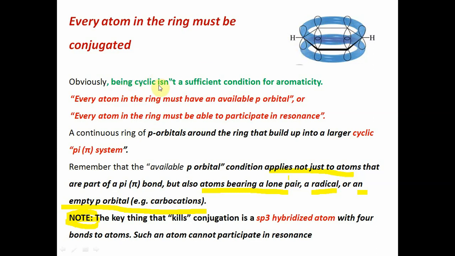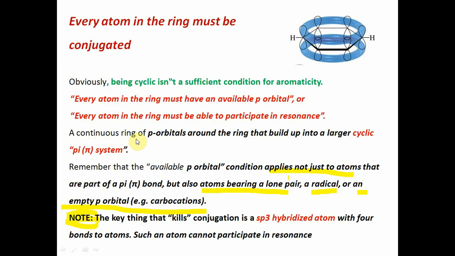Being cyclic isn't a sufficient condition for aromaticity. Every atom in the ring must have an available p orbital, or every atom in the ring must be able to participate in resonance. Means there must be a p orbital, or every atom must participate in the resonance. Then it will be aromatic.